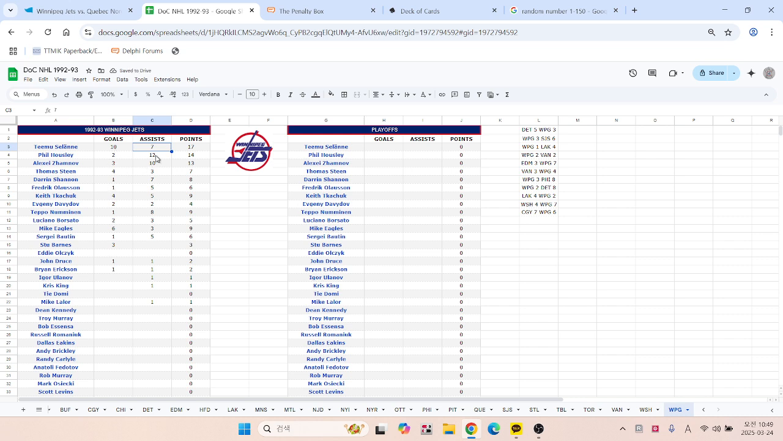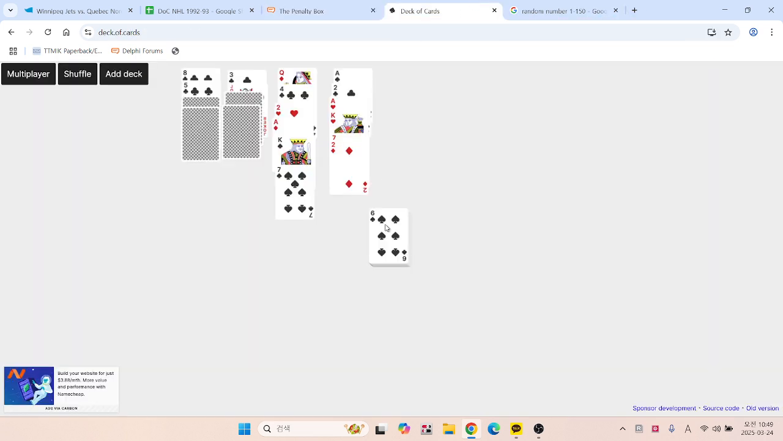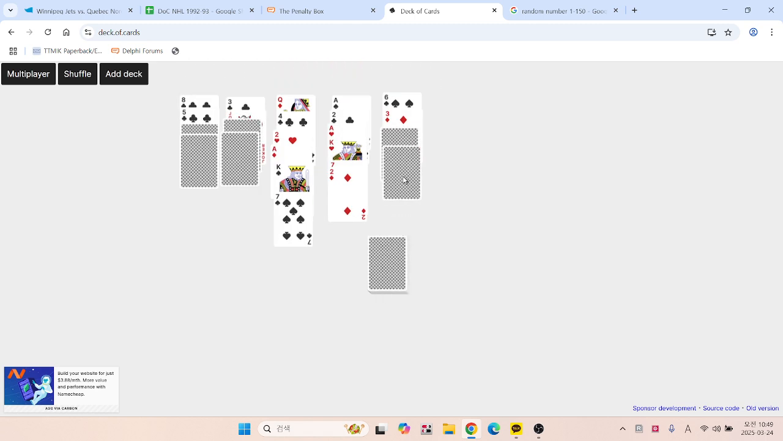And Housley, I said, got the assist, so Housley up to 15 points. And so again, 10. And Housley, that was his 13th helper of the season. 9:18 is what I said was the time of the goal. It's 1-1. And halfway through the first period. So the 6 of spades, that is Evgeny Davidov. Davidov not able to set anyone up with a chance to score.